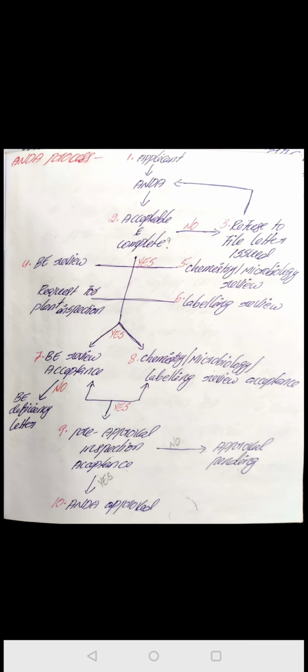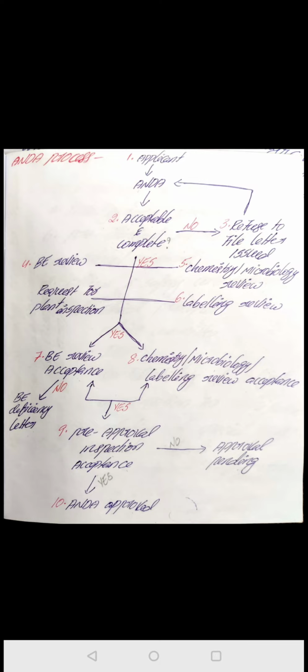When they refuse this ANDA application, it means the application is missing one or more essential components, and a refuse to file letter is sent to the applicant. No further review of the application occurs until the applicant provides the requested data. Then, whatever the missing information is, the applicant should submit another application that contains all the missing data. Only then will the FDA review, accept, and complete this abbreviated new drug application.